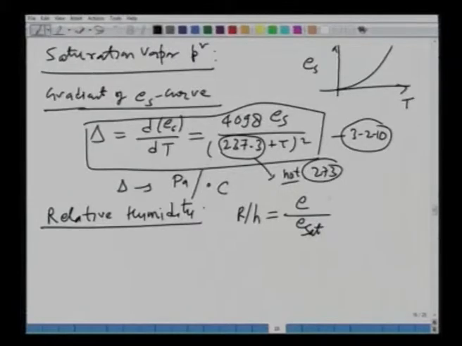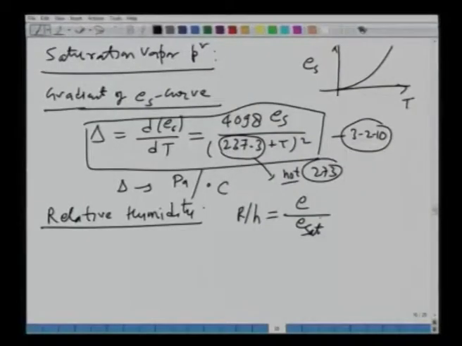So, if we can find out the vapor pressure in the atmosphere, and the saturation vapor pressure, the ratio is nothing but the relative humidity in the atmosphere. And this is your equation 3.2.11.